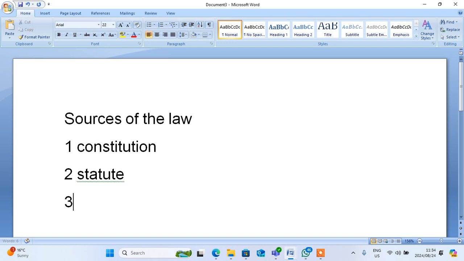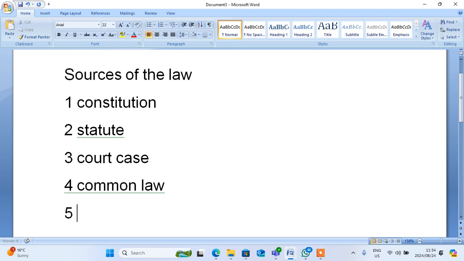Number 3, we have judicial precedent, or let me just call it a court case. Number 4, we have common law. And number 5, we have African indigenous, or we can just say customary law.